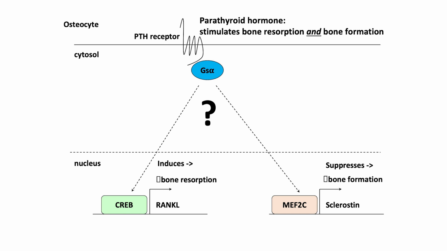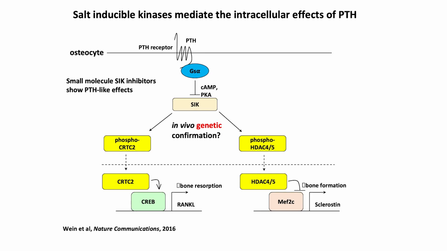So this led to the identification of kinases, which Yingzi already mentioned, called salt-inducible kinases. These kinases are interesting because they're normally active in cells in the osteoblast lineage. As active kinases, they phosphorylate their substrates. And when SIKs phosphorylate their substrate proteins, class 2 HDACs and CRTC proteins, this retains their substrates in the cytoplasm, where they don't do much.